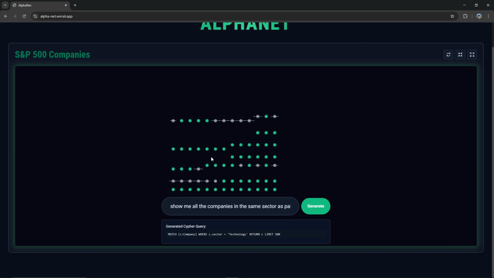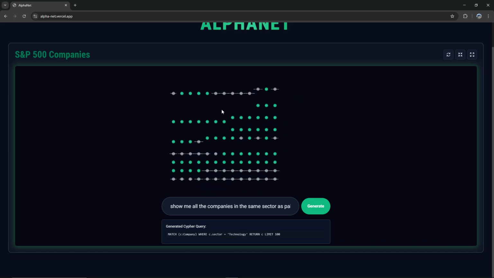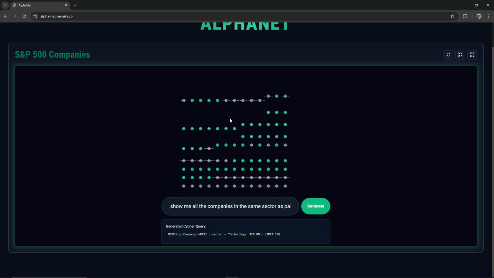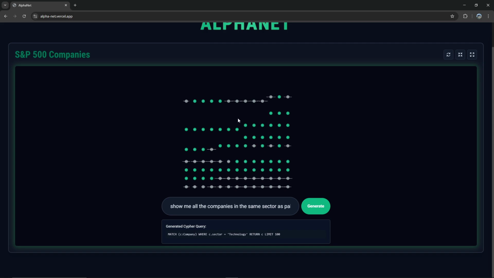Yeah, this is AlphaNet. You can use it to visualize all these S&P 500 companies. Super cool, slightly computationally intensive, but that's okay because it is really, really worth it. And I love seeing how specific companies are connected to other ones, between what investment, what relationship.